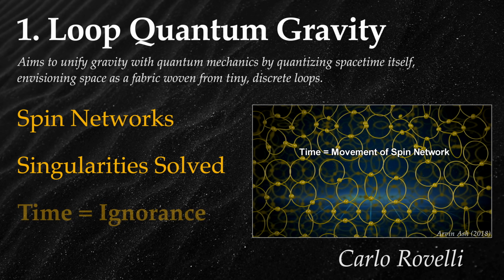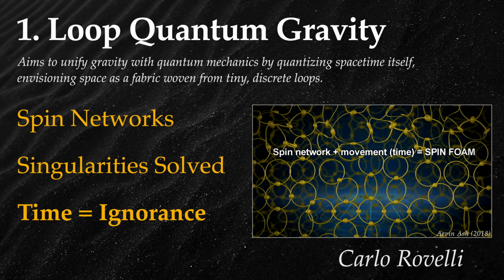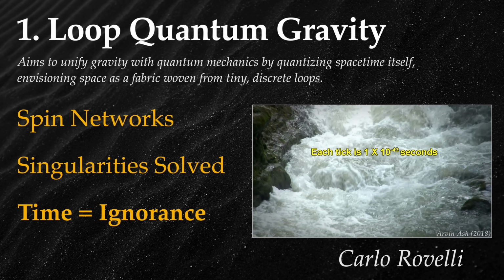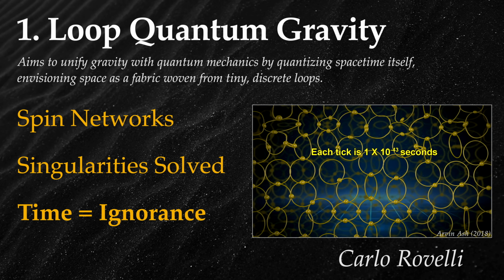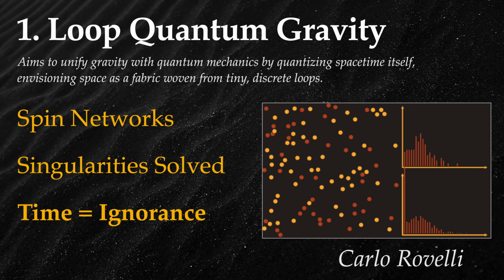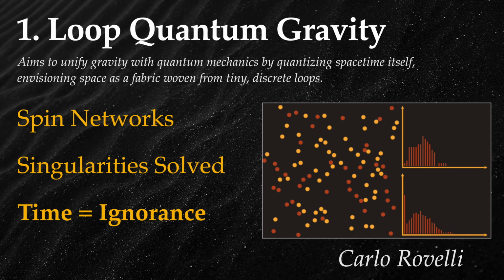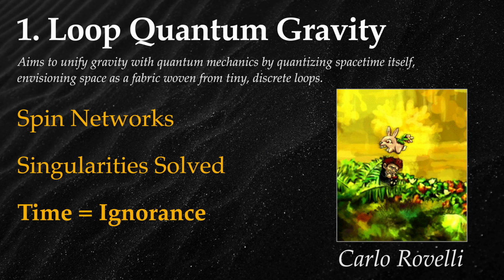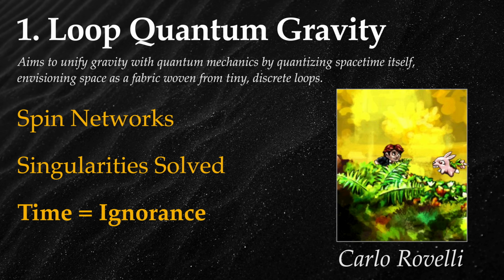Similarly, LQG proposes that time is quantized, meaning it advances in discrete steps rather than as a continuous flow. Time is not an absolute backdrop against which events occur, but rather a measure of change that depends on the interactions between systems. Rovelli's ideas, rooted in statistical mechanics, suggest that macroscopic properties like the flow of time emerge from the collective behavior of countless microscopic components. Increasing entropy is a statistical effect of the system moving towards more probable, more disordered states. As Rovelli writes, time is ignorance.